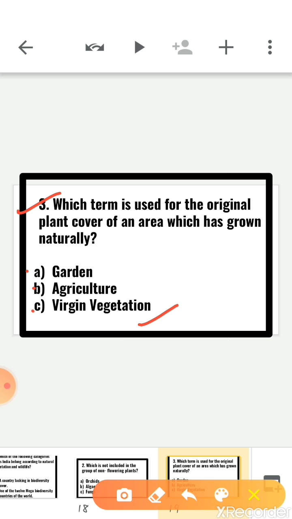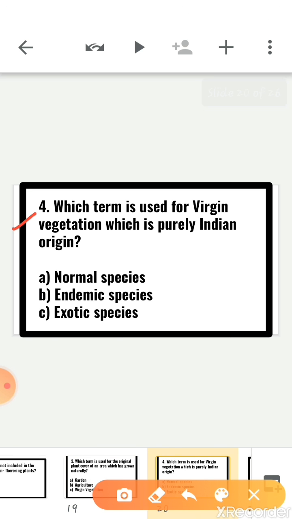Now, question number four. Which term is used for virgin vegetation which is purely Indian origin, or we can say the species grown within India? Options are normal species, endemic species, and option C, exotic species. Yes, option B is endemic species. Endemic refers to the species which grow within India, and exotic means species which grow outside India.